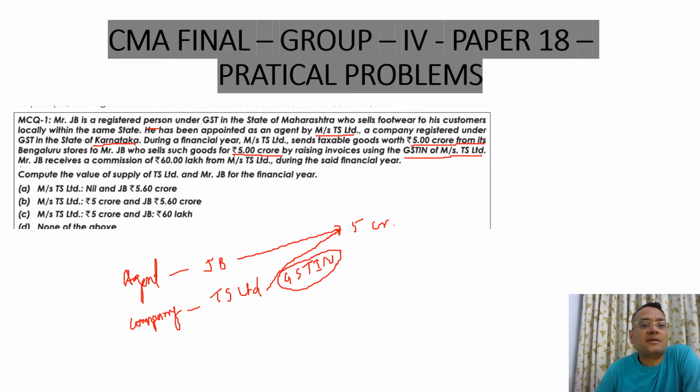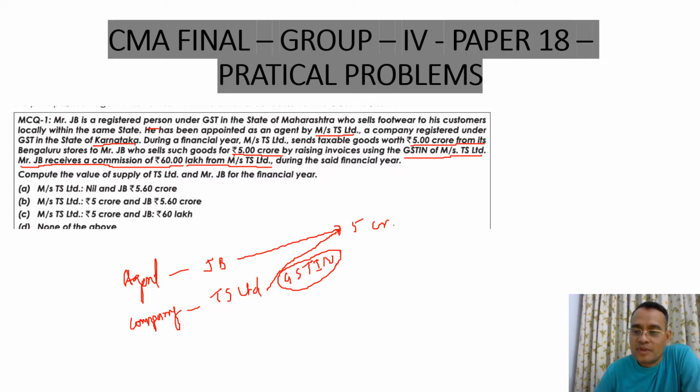Mr. JB receives a commission of rupees 60 lakhs from Messrs. TS Limited during the said financial year. Compute the value of supply of TS Limited and Mr. JB for the financial year.